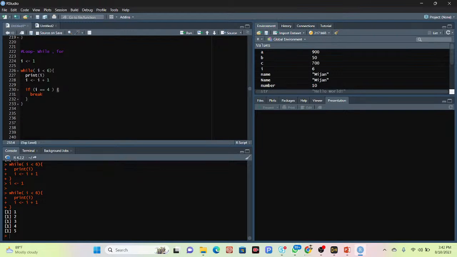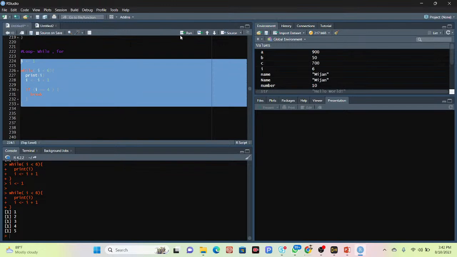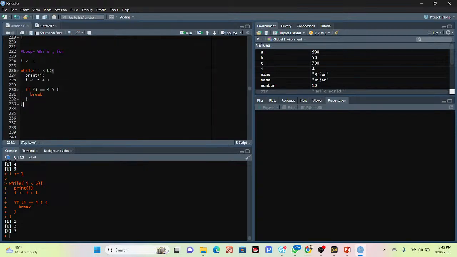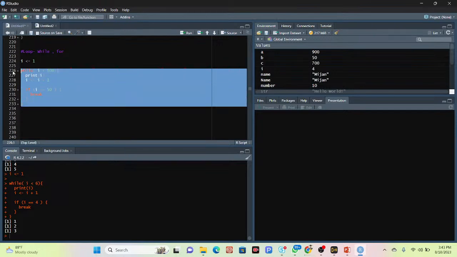So in this time what happened? The condition is true and running, but when i equals 4, then it will break, which means it will stop. Now I simply click to the run again. When I get the 4, you can see it stops. Suppose I put here the 100, and I want to stop it at 50. So when i equals 50, it will stop. Now click to run this code again.